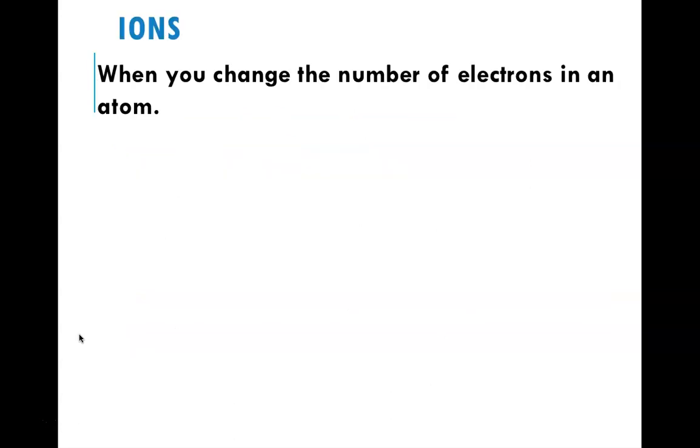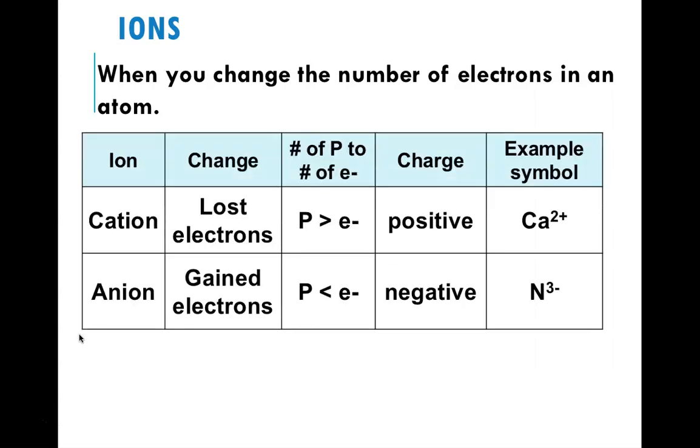All right, ions. Ions form when you change the number of electrons in an atom. So we're keeping the protons the same, we're just changing the number of electrons. 2 different names: cation right here, anion right there.